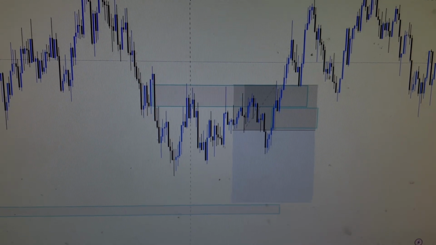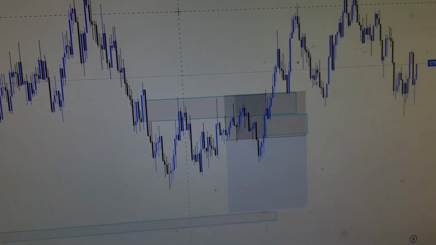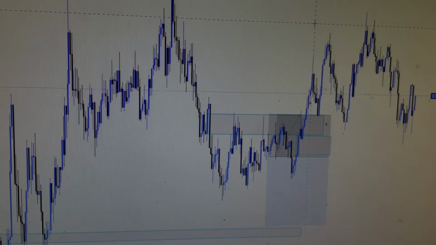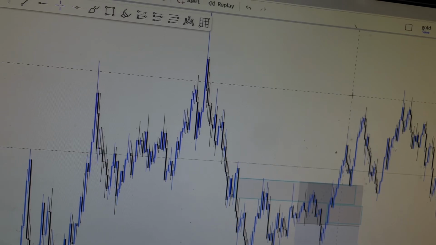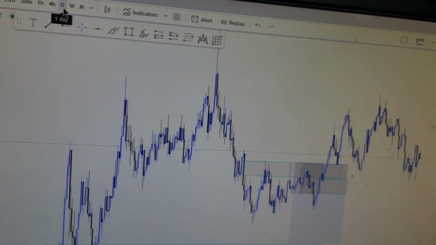So what's up y'all, I took a trade earlier on ETH USDT and we took a loss. So why am I getting an L today? Basically my analysis was wrong. I was wrong identifying the daily bias.